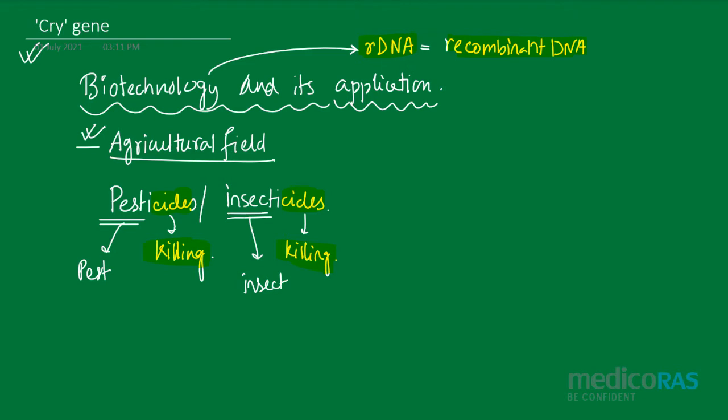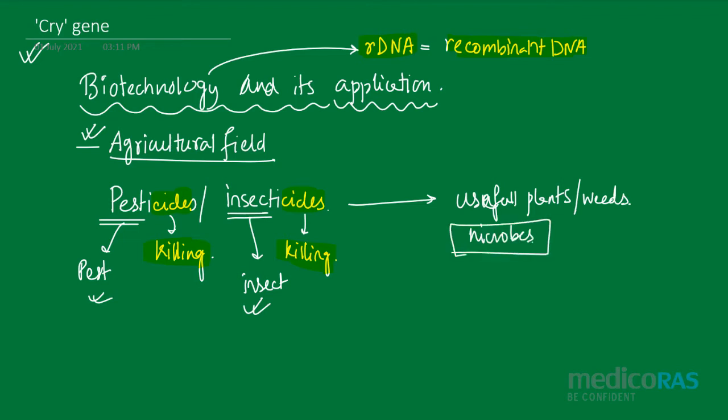Now, if we use these pesticides or insecticides in the agricultural field, then we might kill the pest and the insects. But at the same time, we are going to kill many of the useful plants or weeds or many other microbes which are very useful for the soil or for the plants. See, every time if we are considering weeds, it doesn't mean it is bad. Weeds also stands for the term used for medicinal property, like small plants which are used in medicines.